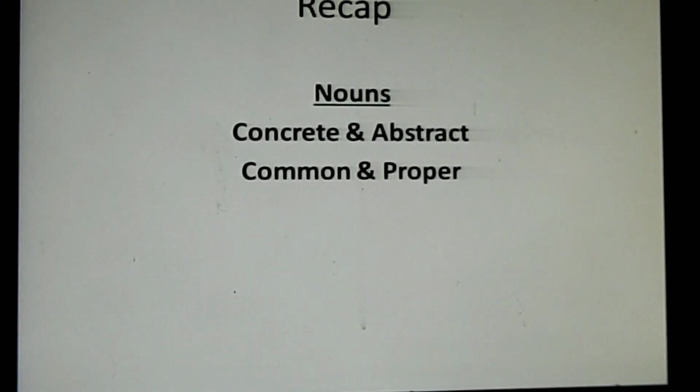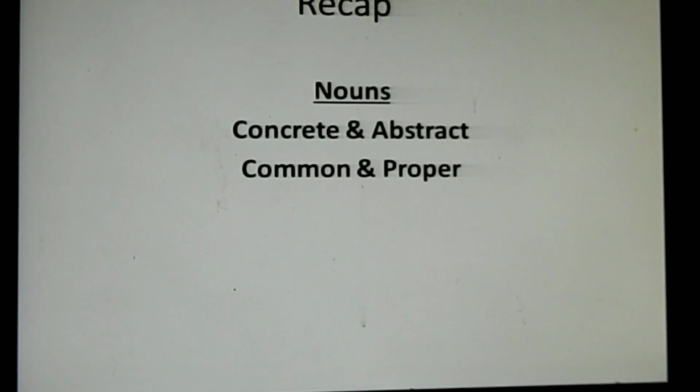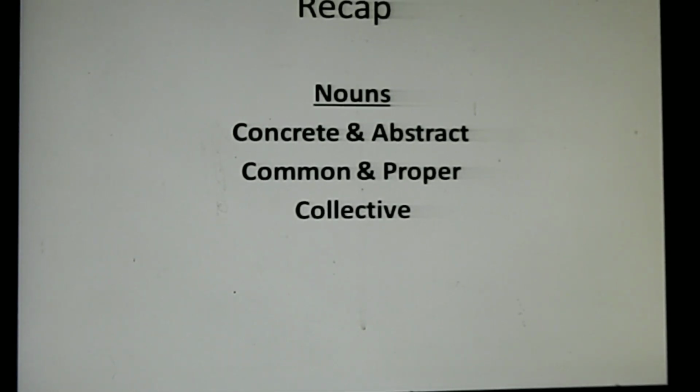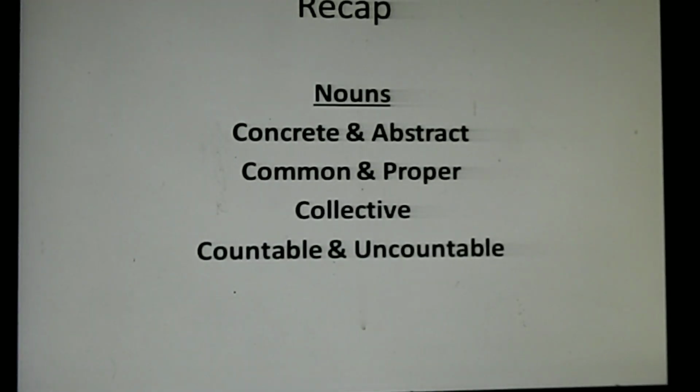Then common noun and proper noun. Common noun we have said is a name given in common, like boy, girl, etc. Proper noun, a specific name. Then we discussed collective noun. Collective noun is a collection, a group. And then countable, uncountable noun. Countable noun, the noun that can be counted. Uncountable noun that cannot be counted.